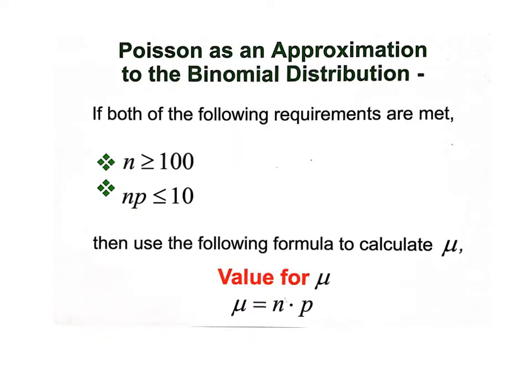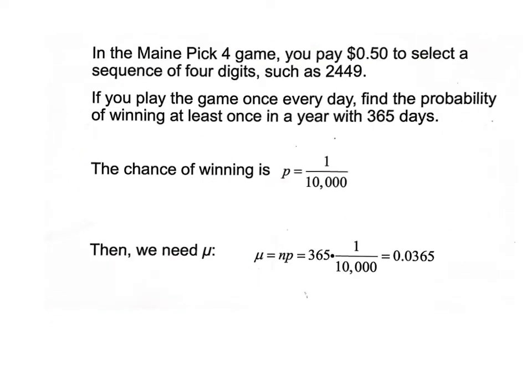So if both are true, if our number of trials is bigger than 100 and our n times p is less than 10, we need to find our mu. The way you find your mu is whatever you got for n times p, which means your mu is obviously going to be less than 10 when you do this as an approximation. Okay, one example of when you would do that.